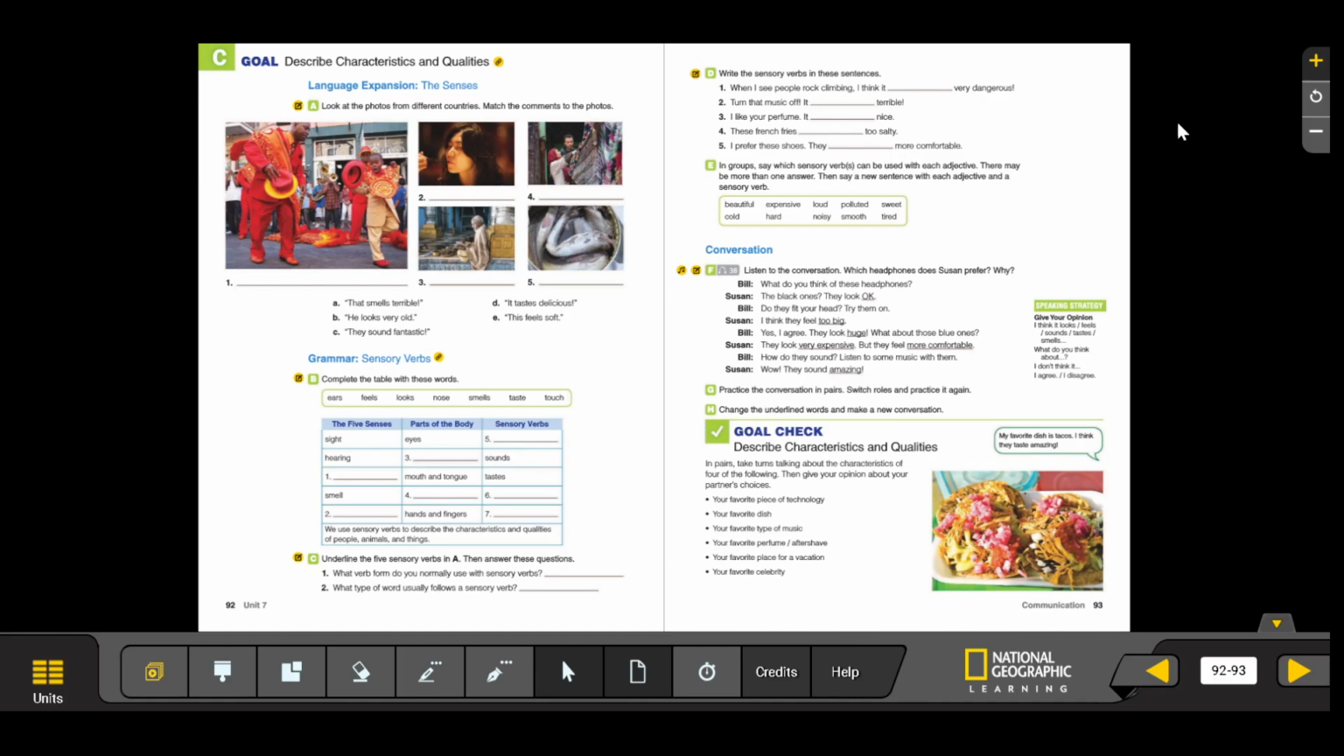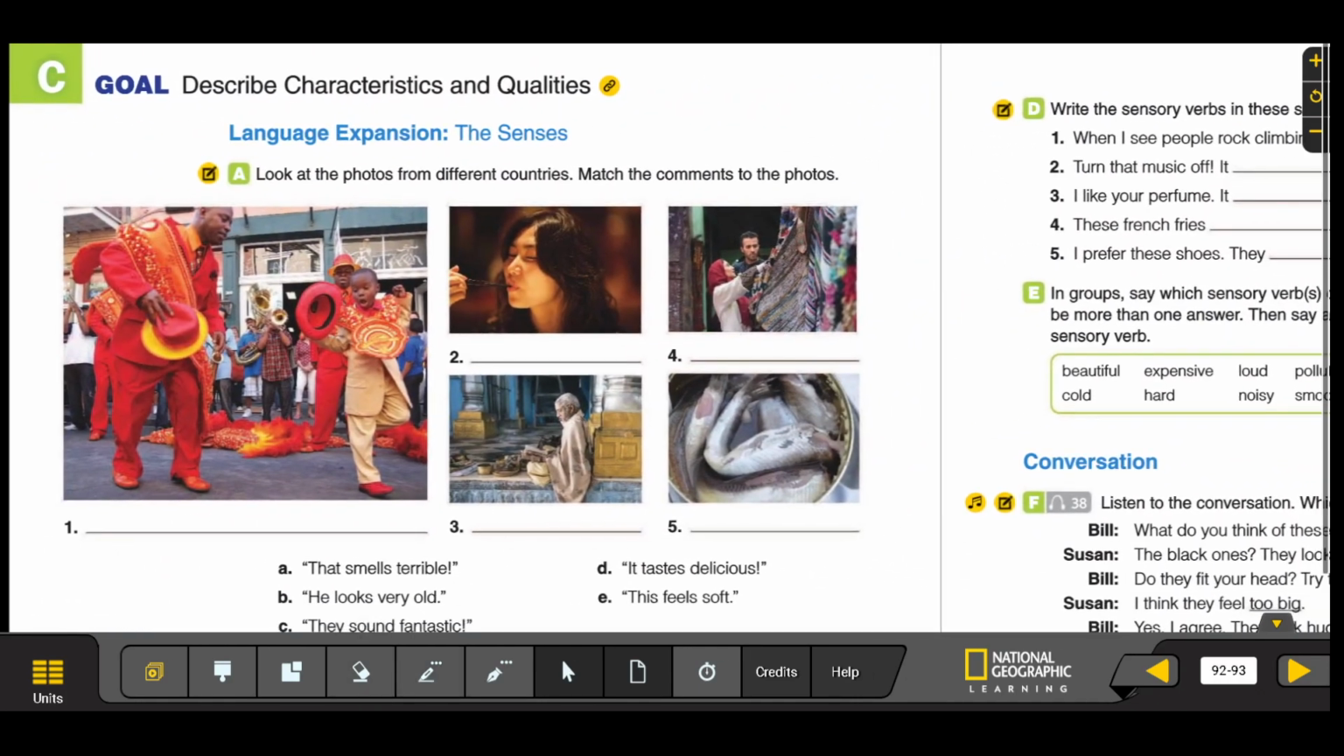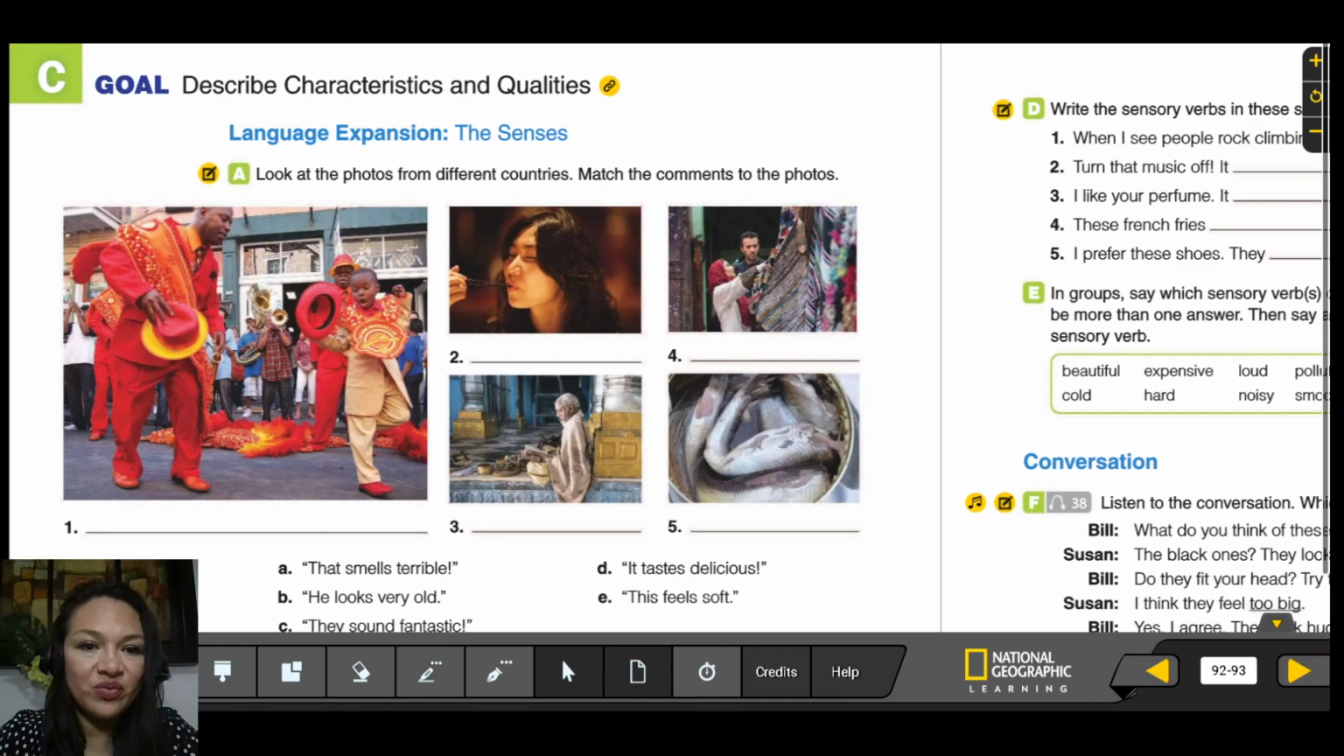In this time, we are going to be looking at Goal C right here. Here we are. In this unit, what are we going to see? It says describe characteristics and qualities. So, characteristics and qualities sound like adjectives, right? We are going to look at some adjectives to describe festivities, to describe scenes, and what you feel, what you taste, what you see. Okay, so let's look at this unit.